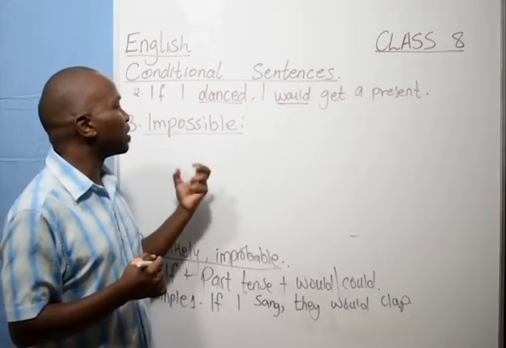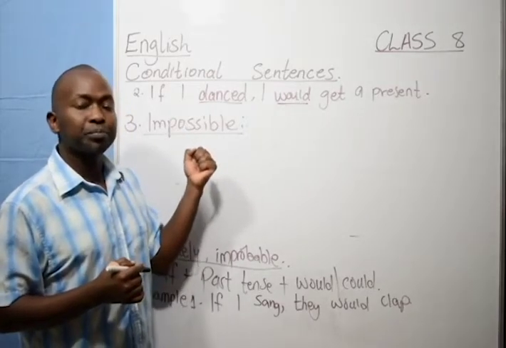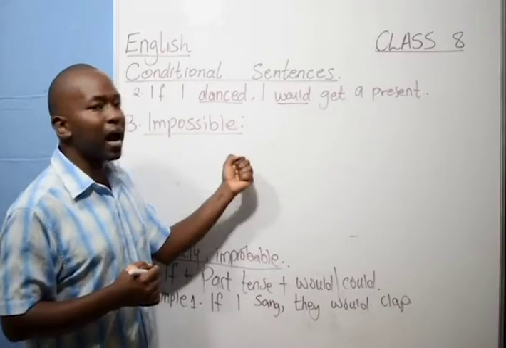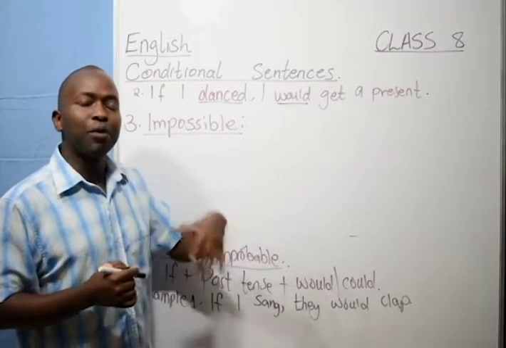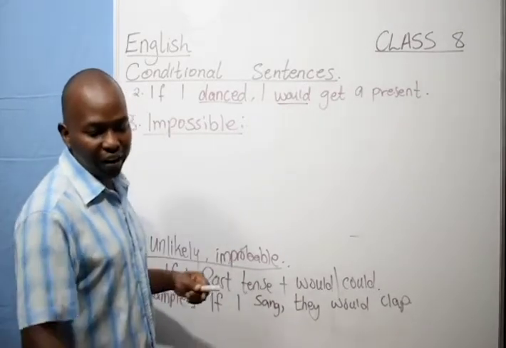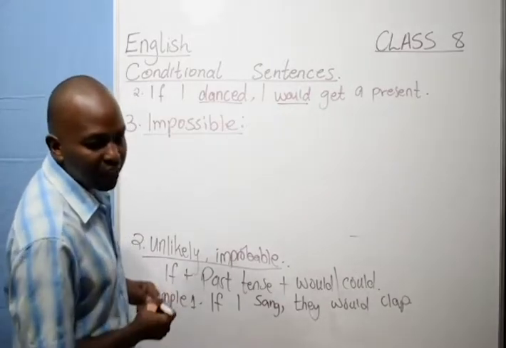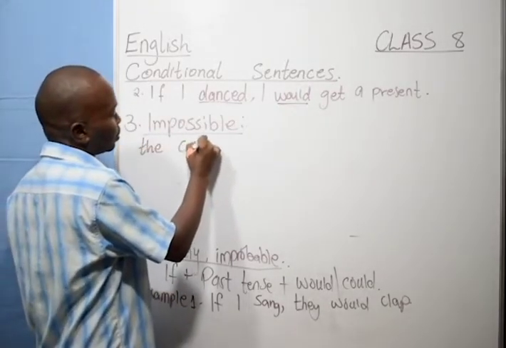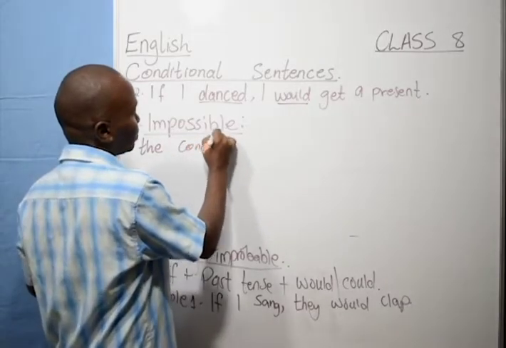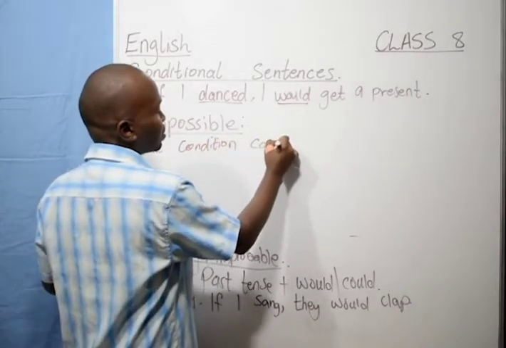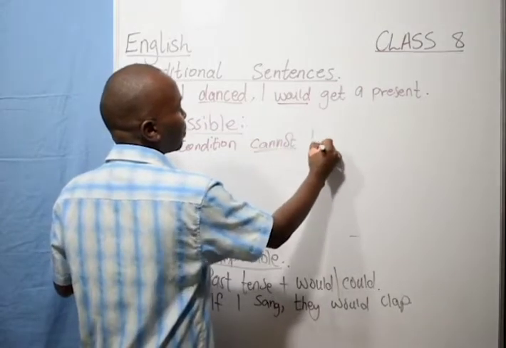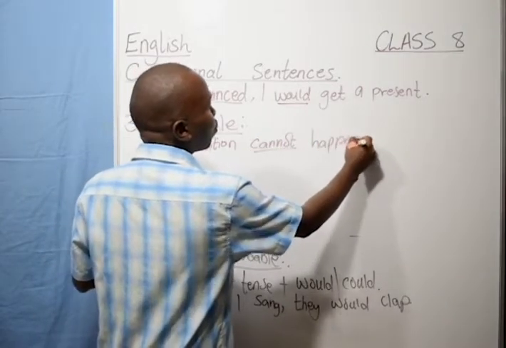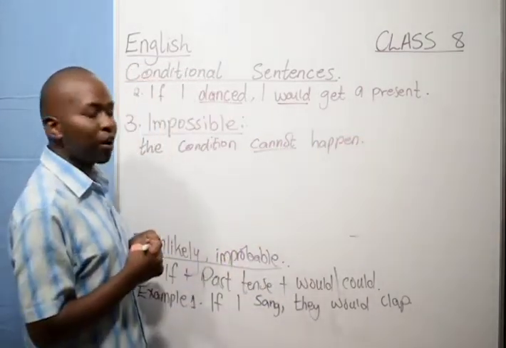The probability of whatever you want to occur cannot happen, because the time has already passed.